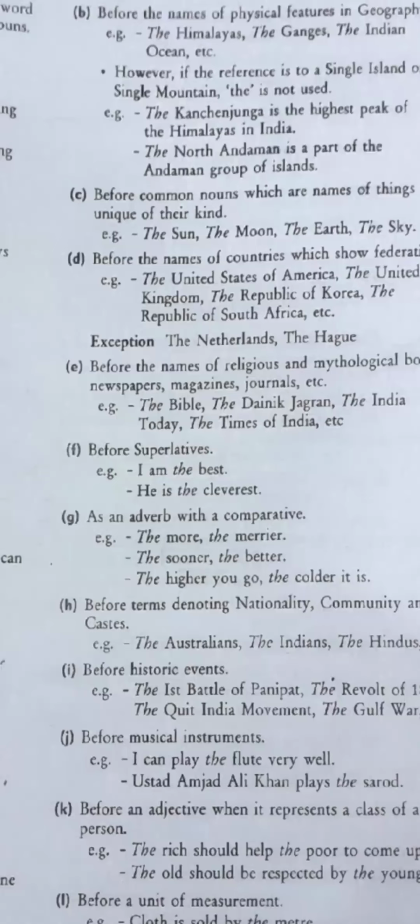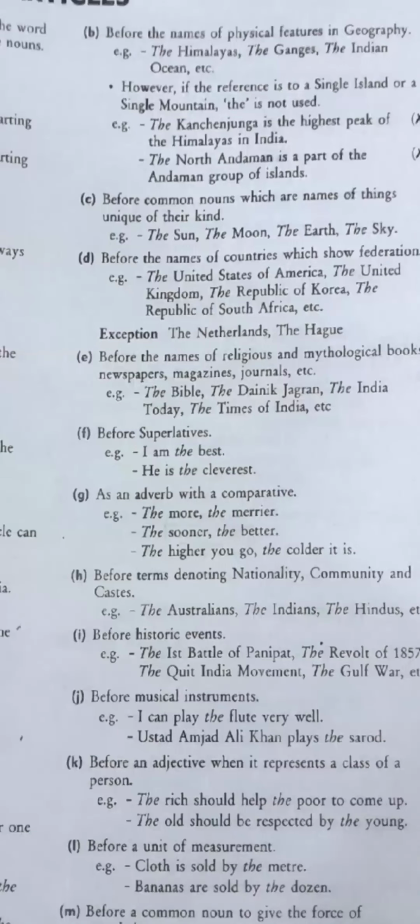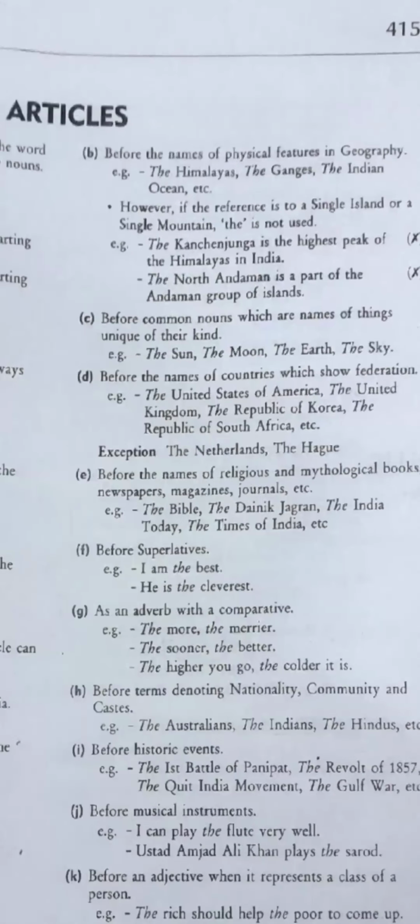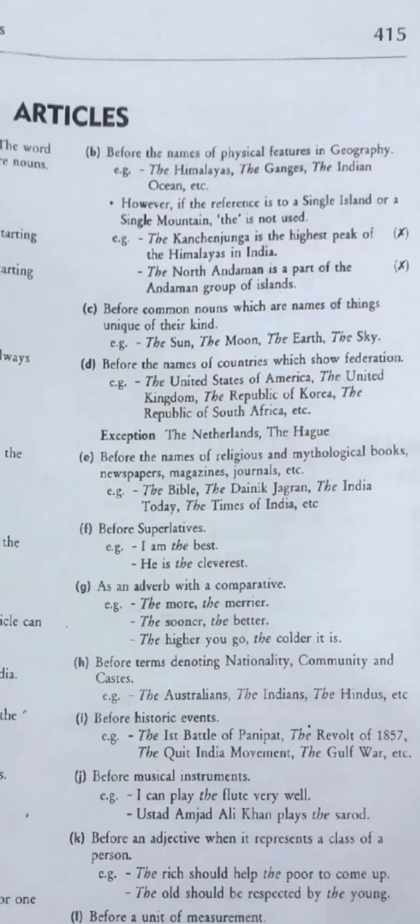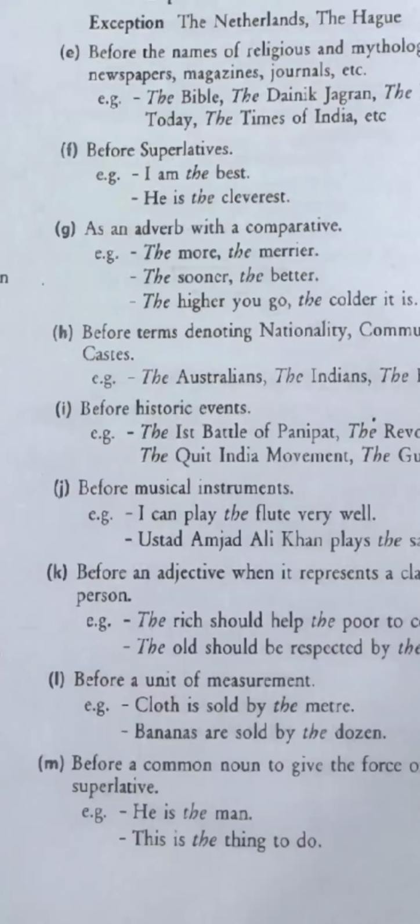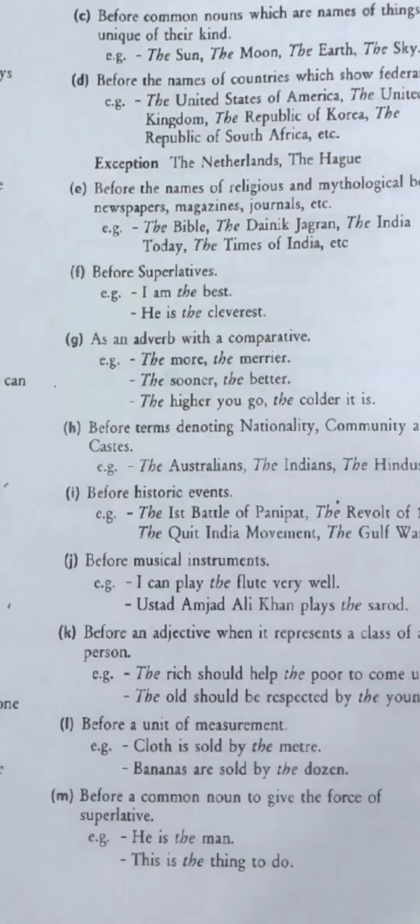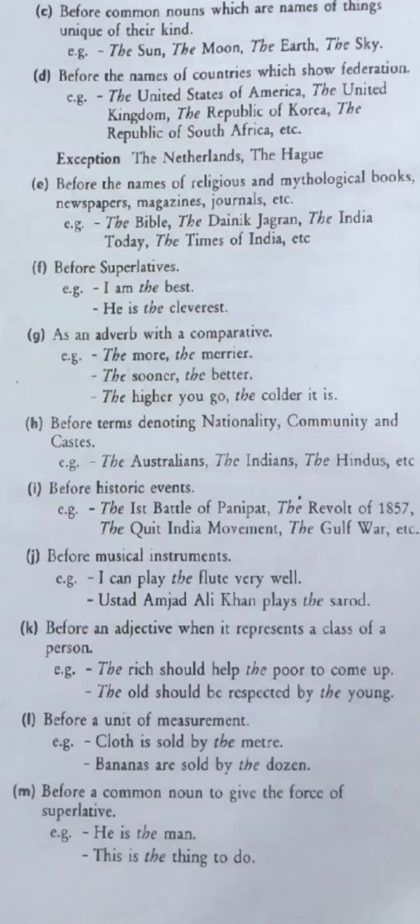Then, before the adjective, when it presents a class of a person. Again, the part of speech which adjective word comes. What is meant by adjective? Yes, sir. What is meant by adjective? Again, it is one of the parts of speech. Sir, adjective is an action word. Action word.